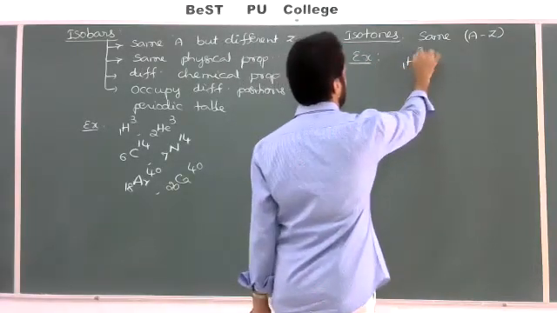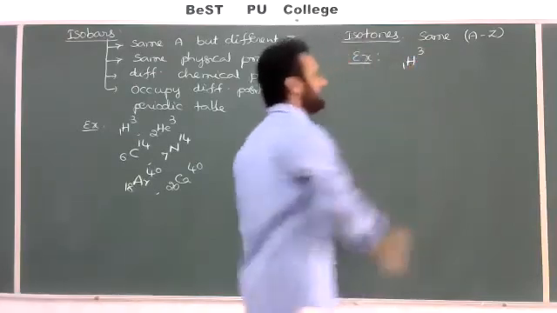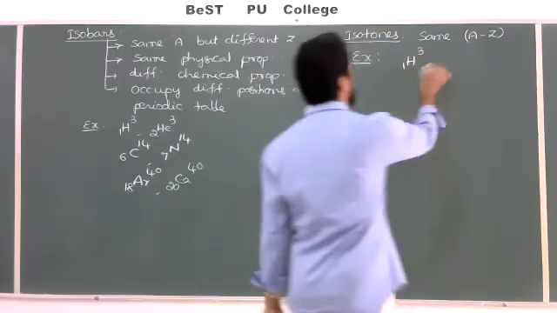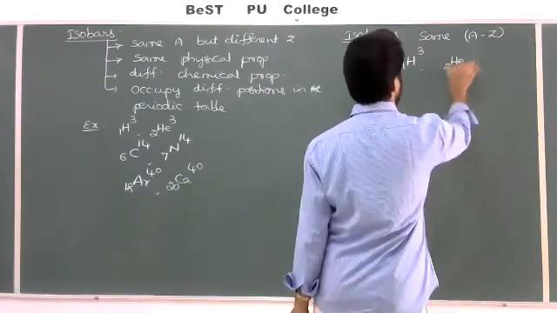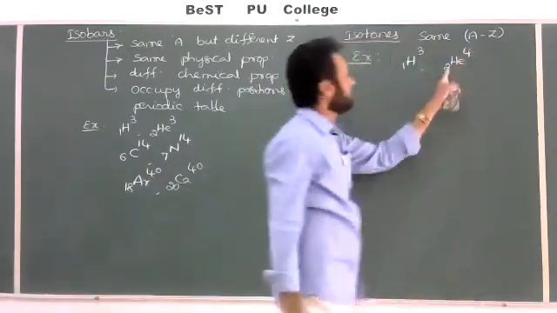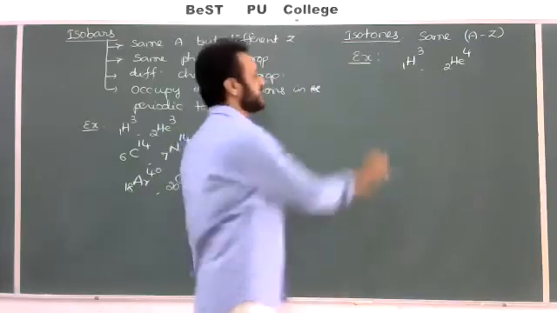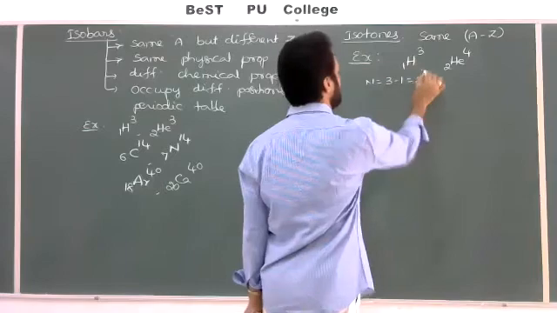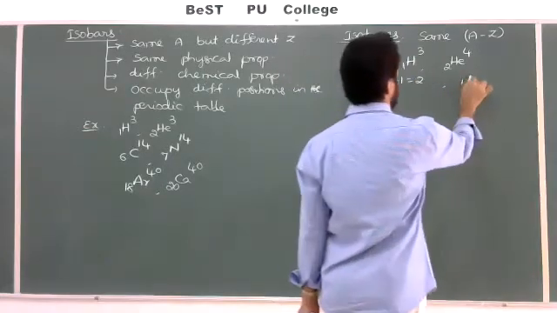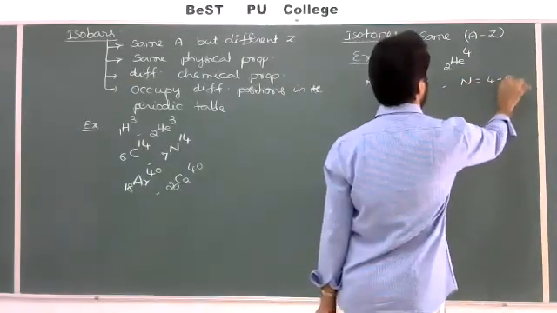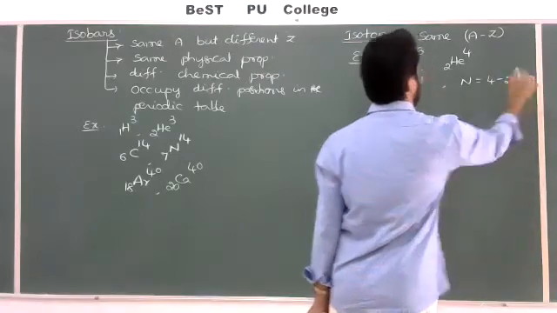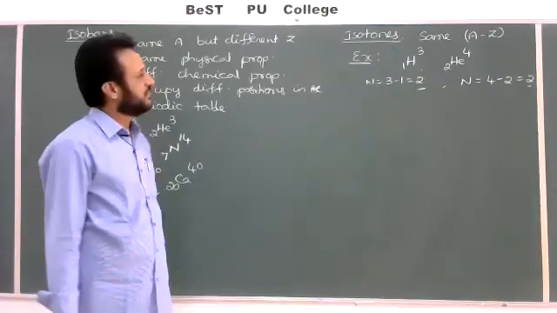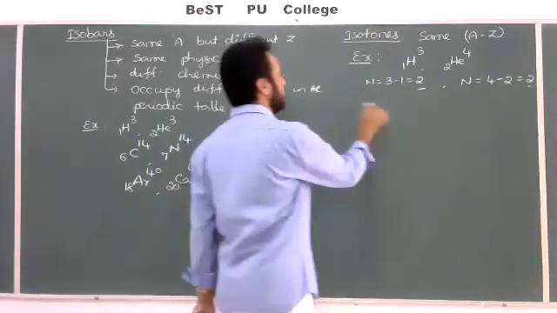1H3. 1H3 means what is the number of neutrons? 3 minus 1 is equal to 2. And I'll take 2He4, helium. Here also 4 minus 2 is equal to 2. So in the first case the number of neutrons N is 3 minus 1, equal to 2, and here also N is 4 minus 2, equal to 2. So the number of neutrons is the same in both cases. They are called isotones.